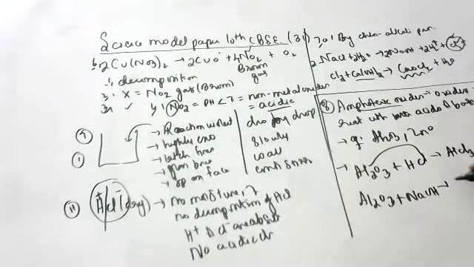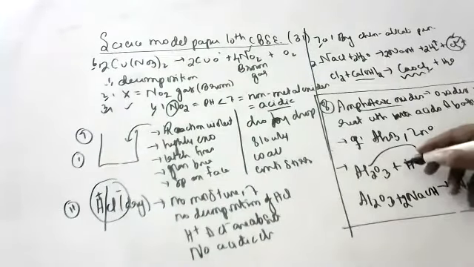NaAlO2 plus H2O. Okay, children. And 3 chlorines, so 2 here, 3 here. Everything is balanced. Please check. So children, if you don't write both of these reactions in the exam, you will get no marks. It is compulsory, whether they ask or not, you have to write the reactions, children. That's it.